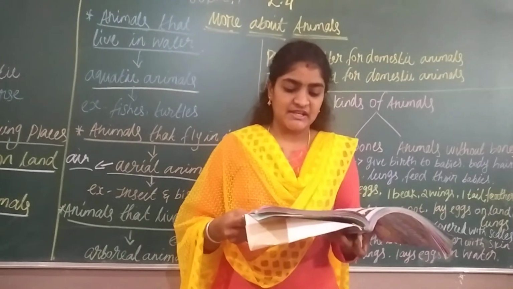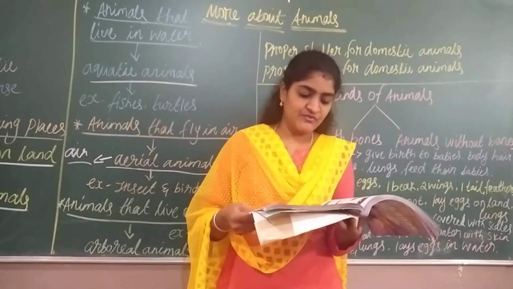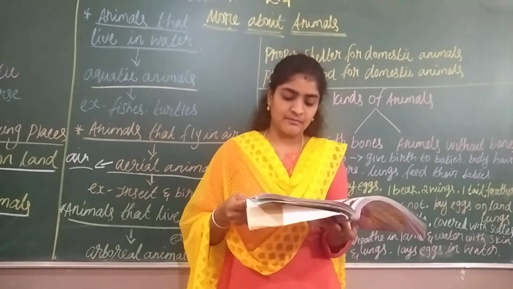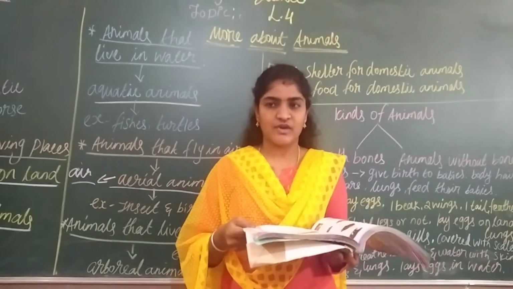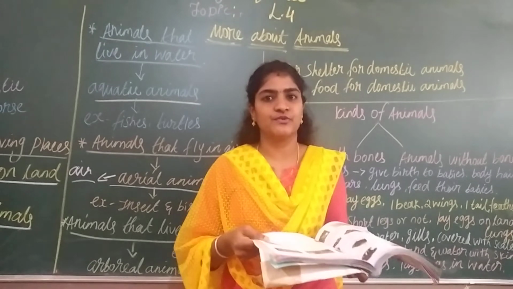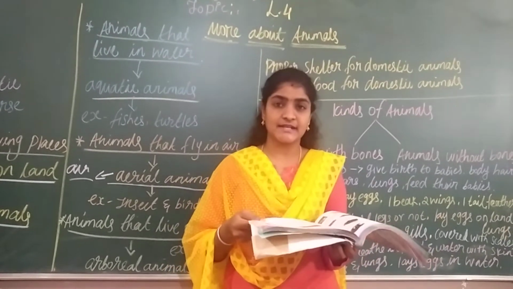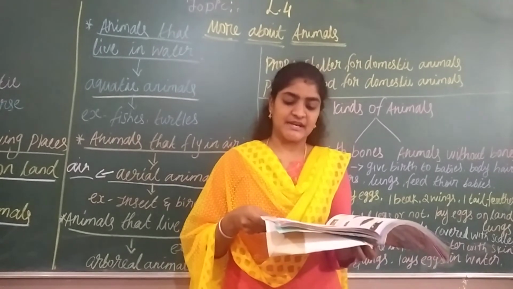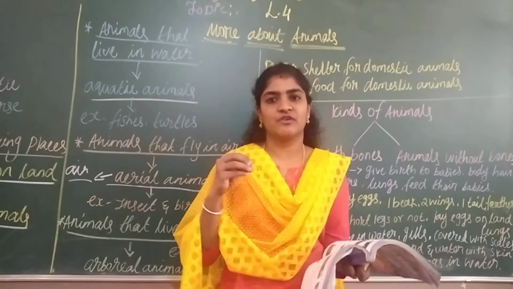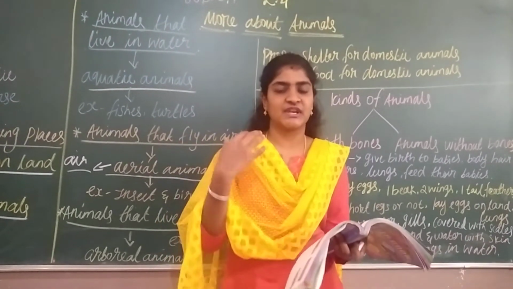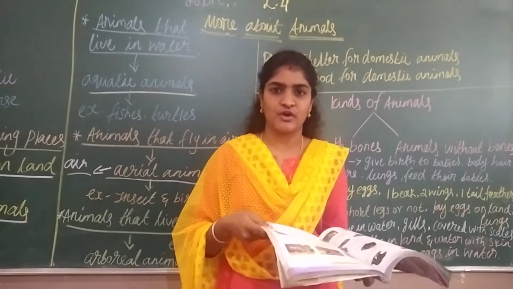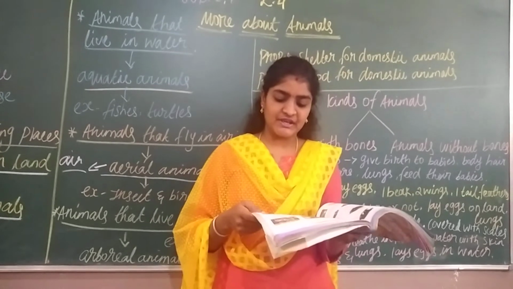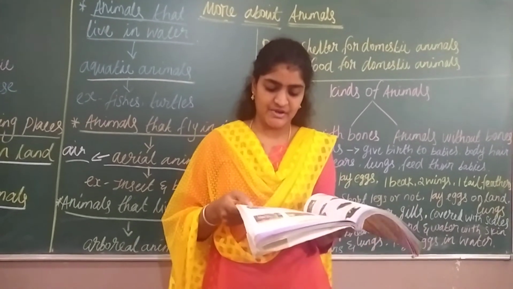As we get many things from domestic animals, we should also take care of their food so that they remain healthy and strong. Proper food should be given to domestic animals at the proper time. So you have to give in the morning, afternoon and night. Three times you have to give proper food to the animals. And next, they should be given clean drinking water every day.